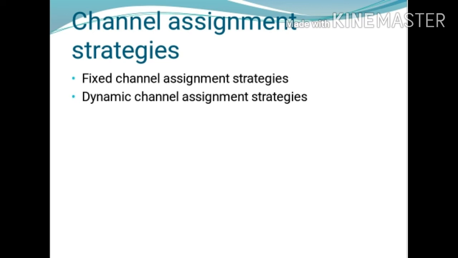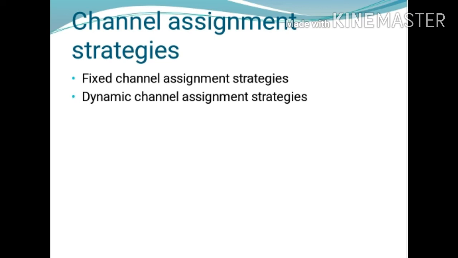Fixed channel assignment strategy. In a fixed channel assignment strategy, each cell is allocated a predetermined set of voice channels.